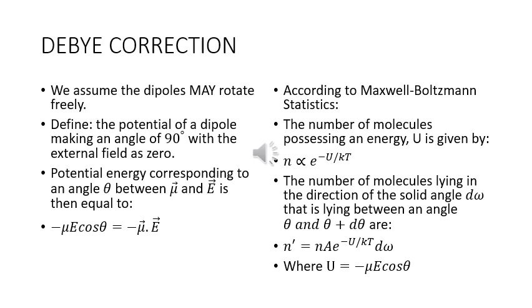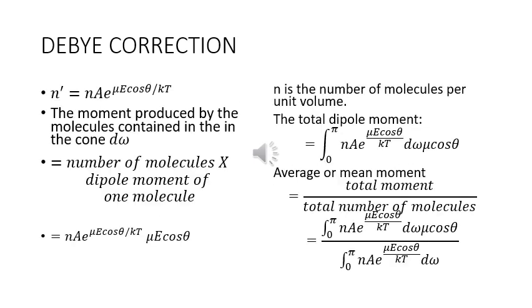According to Maxwell-Boltzmann statistics, the number of molecules possessing an energy U is given by n proportional to e to the minus U by kT. The number of molecules lying in the direction of the solid angle d omega, that is lying between an angle theta and theta plus d theta, is n prime equal to Na e to the minus U upon kT d omega, where U is equal to minus mu E cos theta. N prime is equal to Na e to the mu E cos theta by kT.